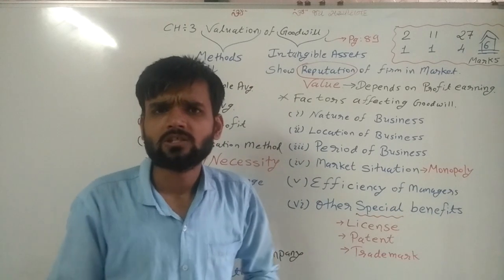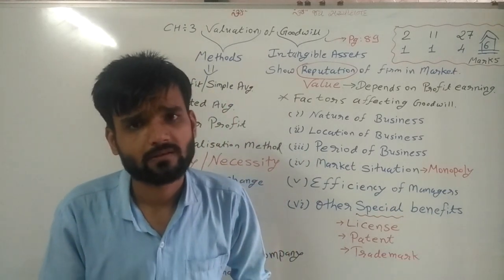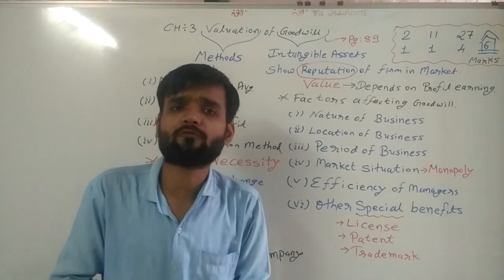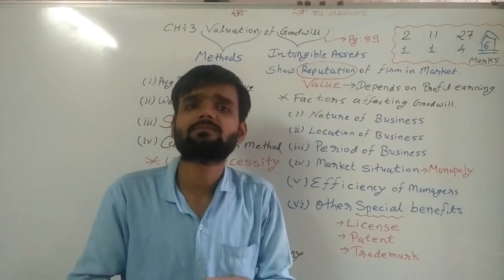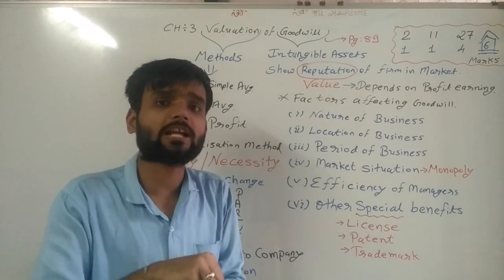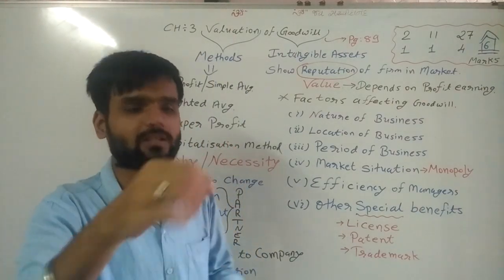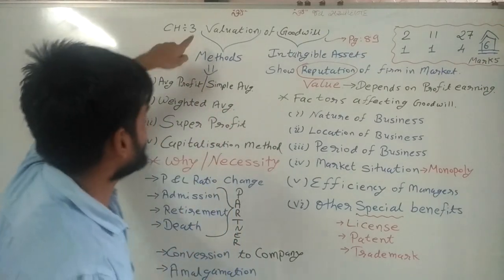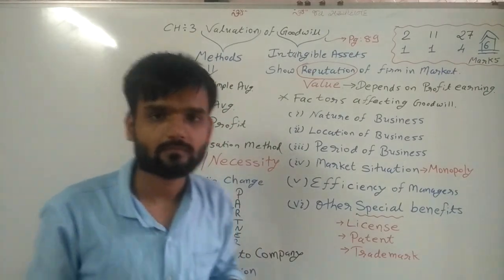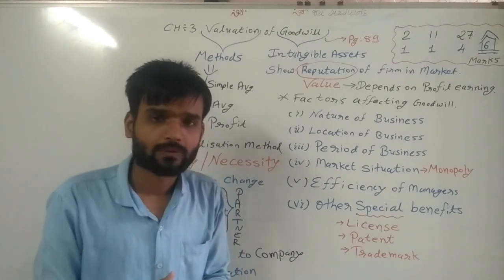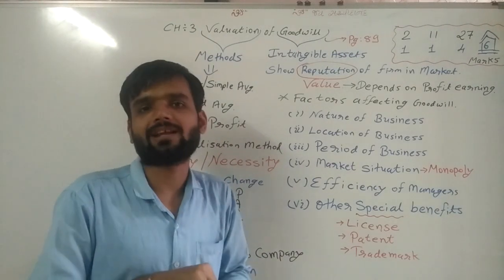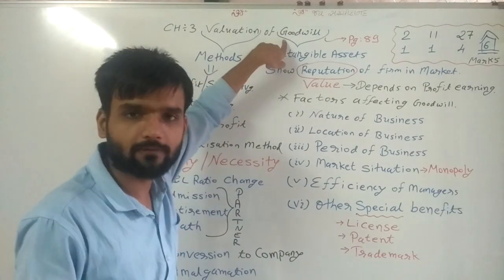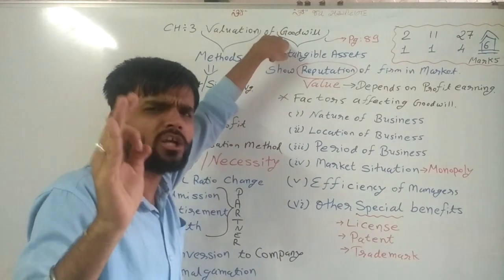In this chapter, we are calculating the value of that particular goodwill. Remember my chapter number 1 lectures. In those lectures, we discussed that the method of valuation of goodwill is decided in the contract. The valuation method is written in that contract. Now we are discussing valuation methods here. First of all, we are understanding the meaning of goodwill.